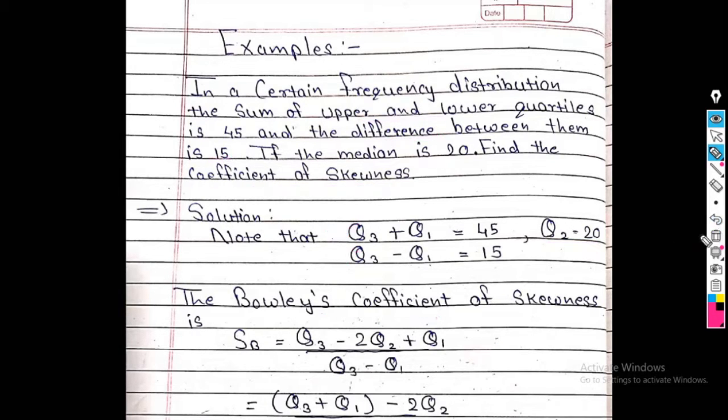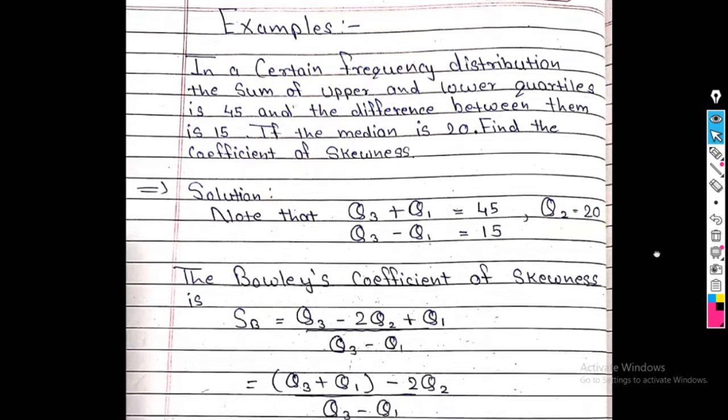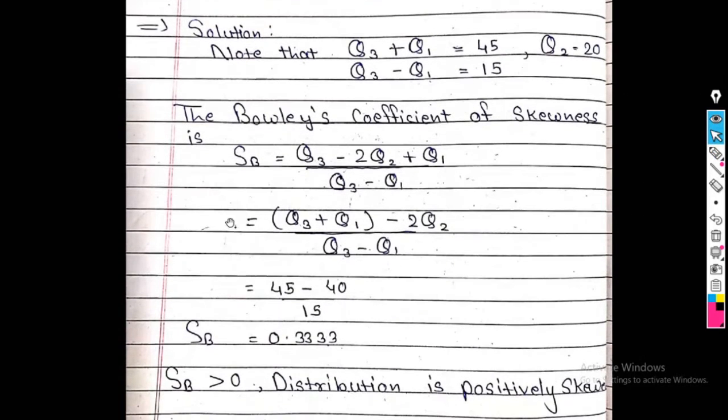Now put the values of all this in this case. First I write here Q3 plus Q1 together and minus 2Q2 separately. So Q3 plus Q1 value is 45, Q2 is 20, and denominator Q3 minus Q1 is 15. I put here all the values.